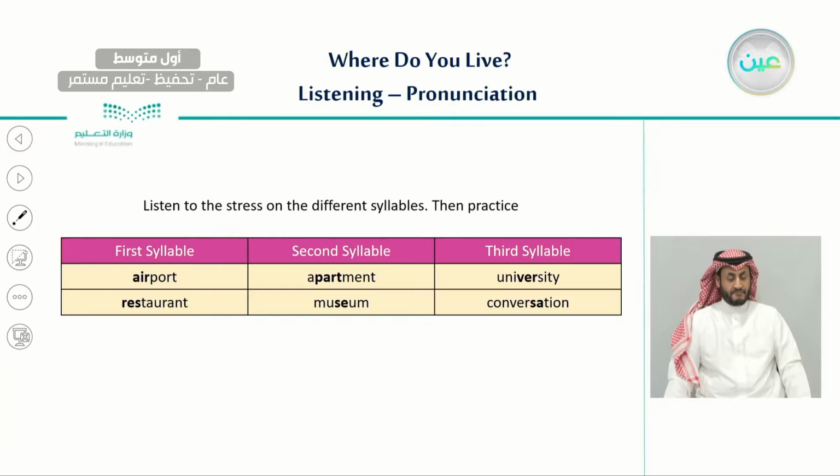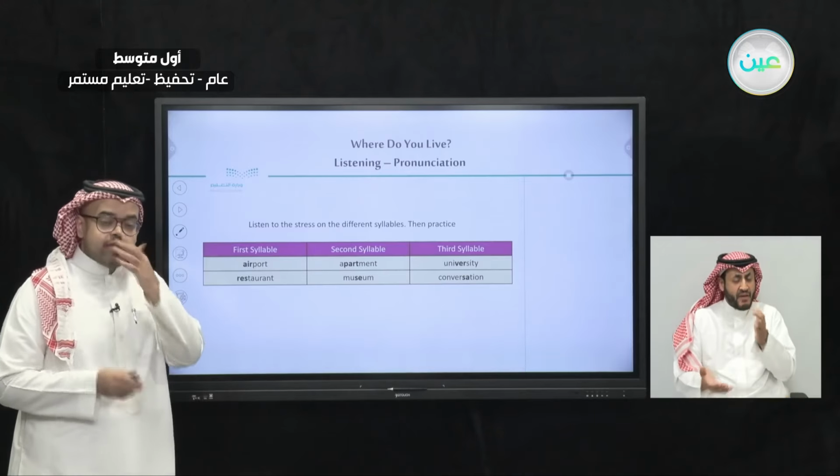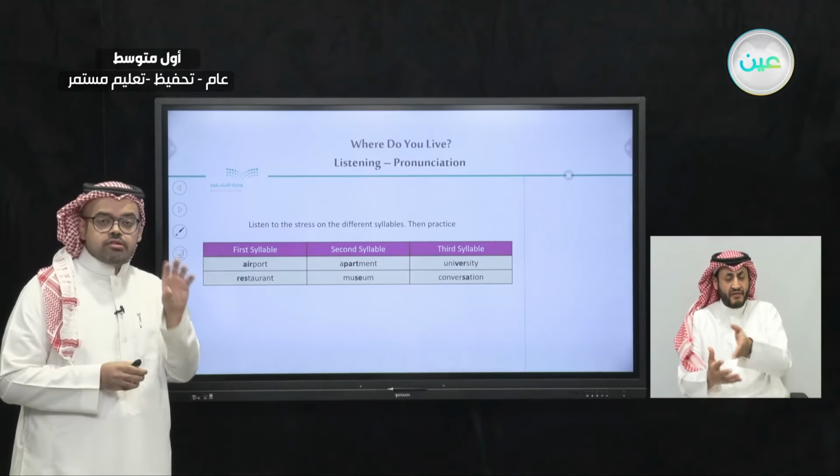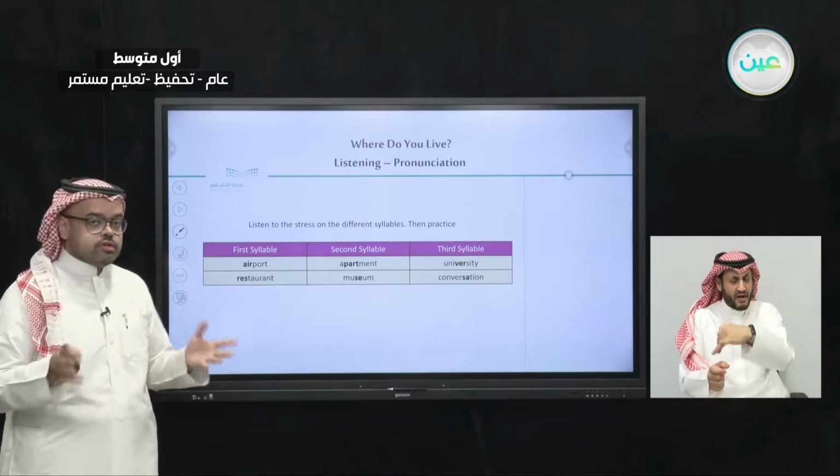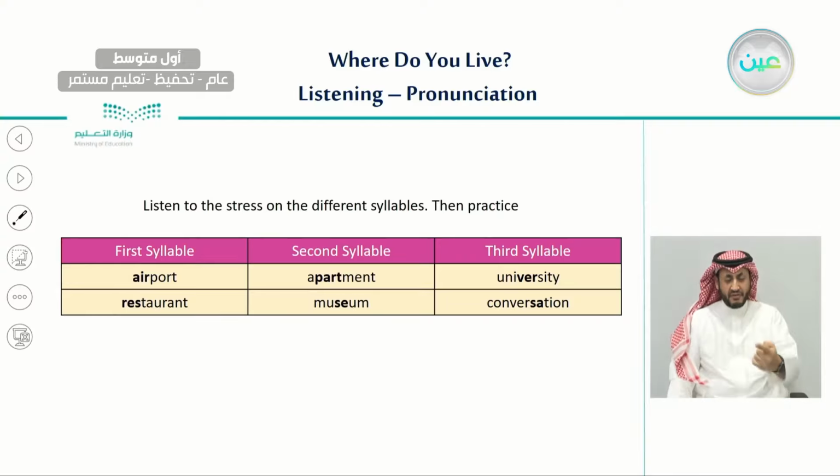In English, a word can be divided into syllables, okay? And sometimes we stress one syllable and not the other. For example, in this word, as you can see, we are going to stress air, not port. We would say airport, airport.